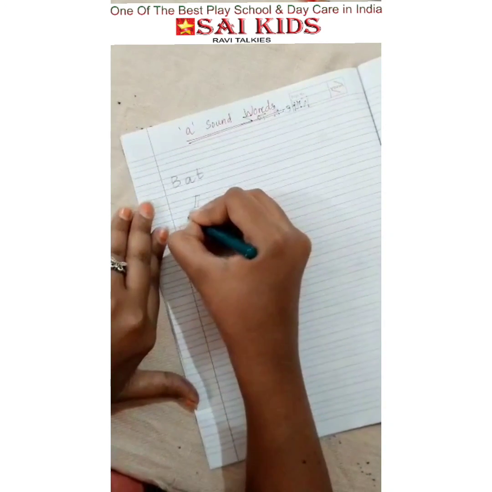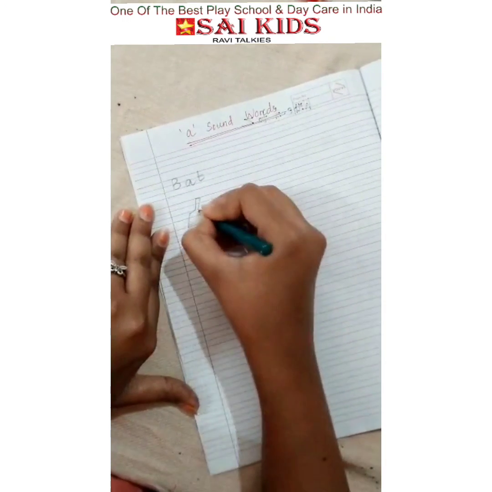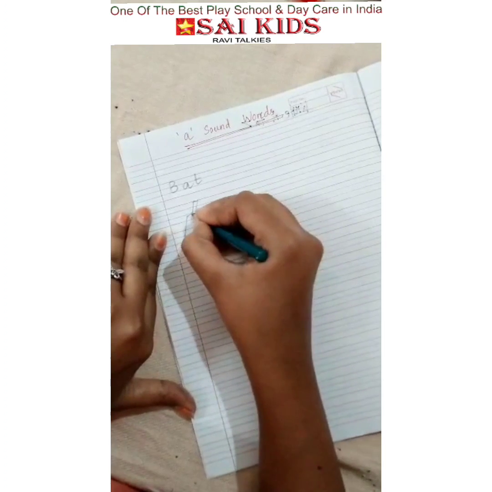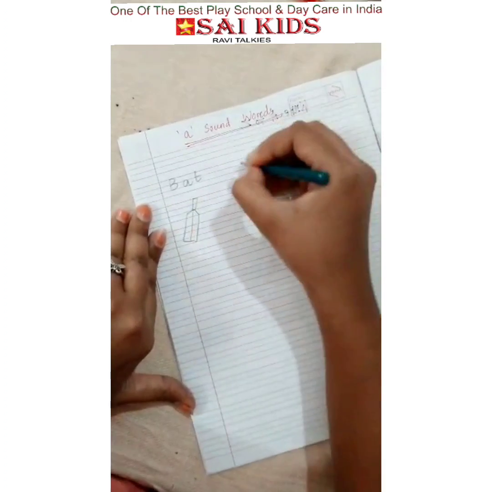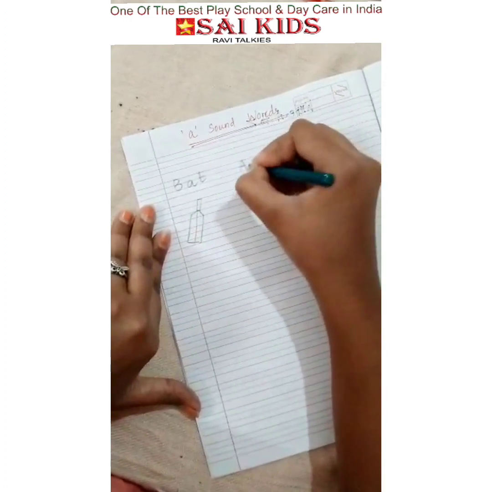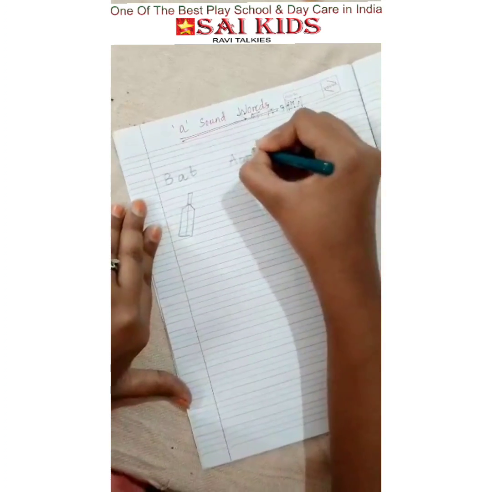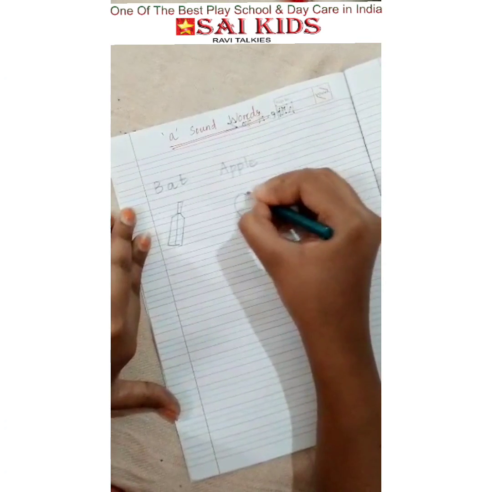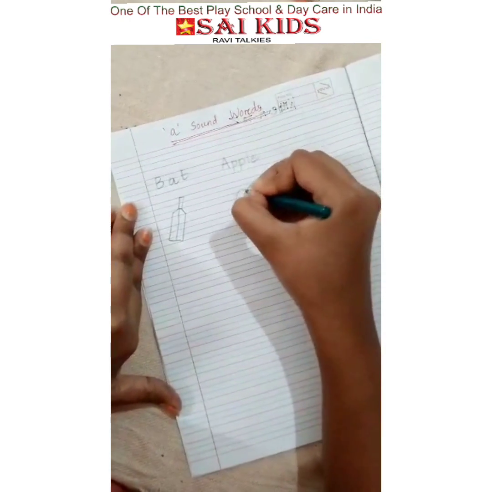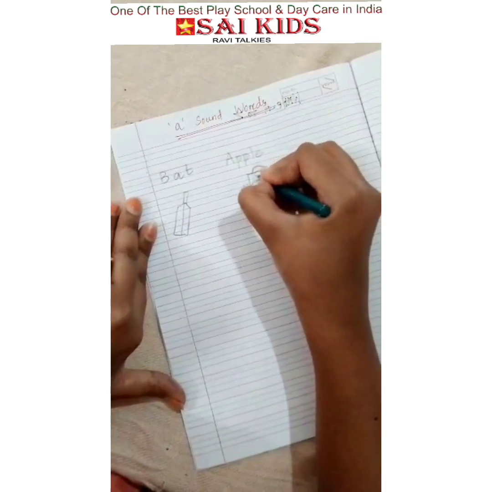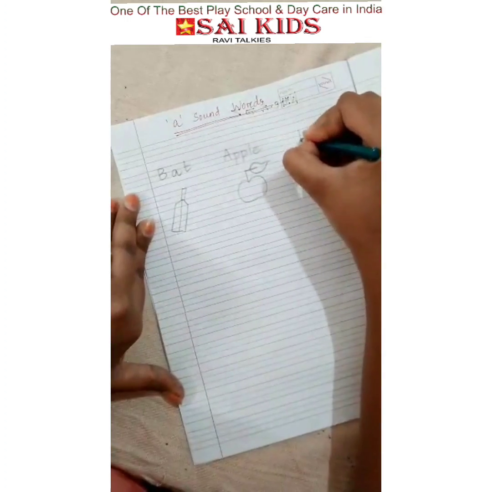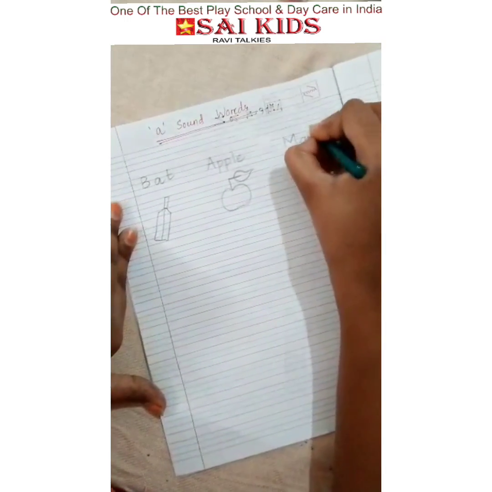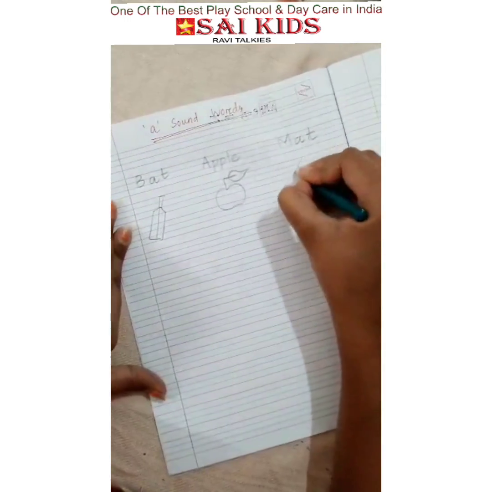Do a drawing for them so that they will understand it in a better manner. A, P, P, L, E, apple. M, A, T, mat.